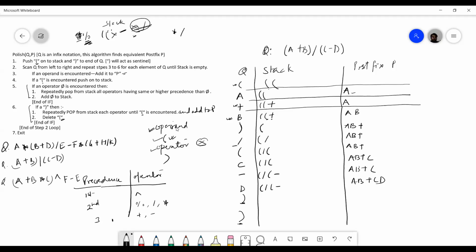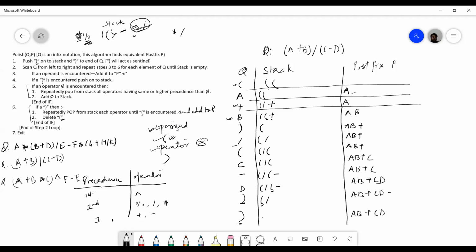Then I got a right parenthesis. So again I will pop all the operators till I encounter a left parenthesis and I will delete it. So what is left here? This. And what will I get here? This. Finally, again I got a right parenthesis. So I will pop all the operators till I encounter a left parenthesis and delete it. So finally the stack will be empty.